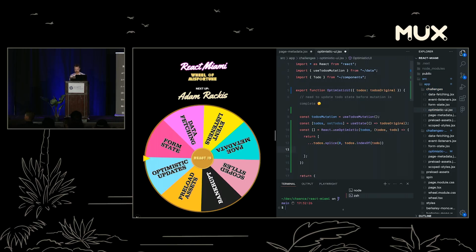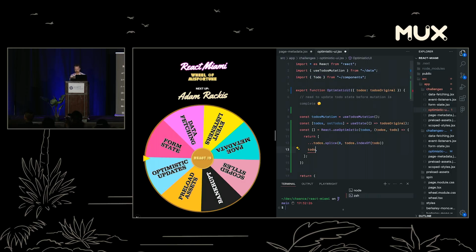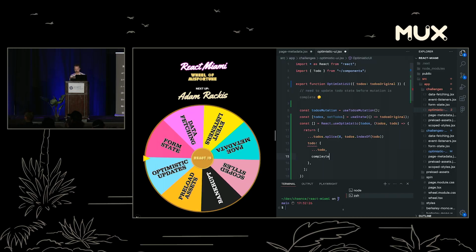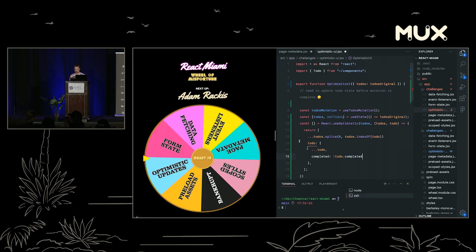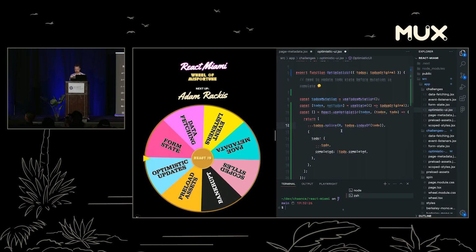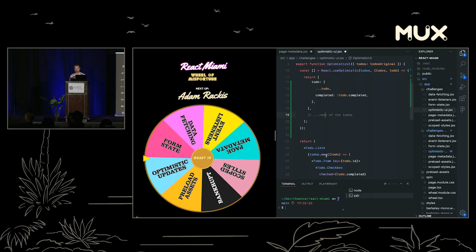Hard, huh? Right? Okay, and now what we're going to do, we're going to place our new to-do, the optimistic to-do. This is going to be to-do, but we're going to say completed. It's just a toggle state, right? So it's just going to be the opposite of whatever our current state is, right? But this is an object, so. We do have Prettier, that's cool. I do have some tools. And then we're going to take the rest of the to-dos, because I'm not good at splicing arrays here. But the idea is pretty straightforward.